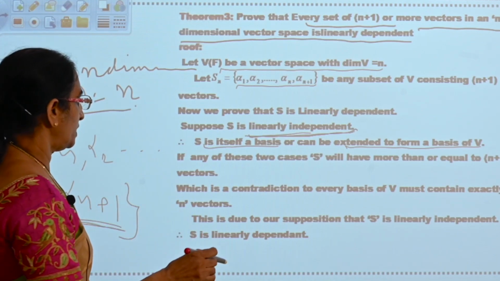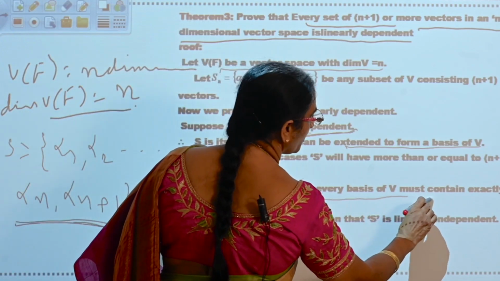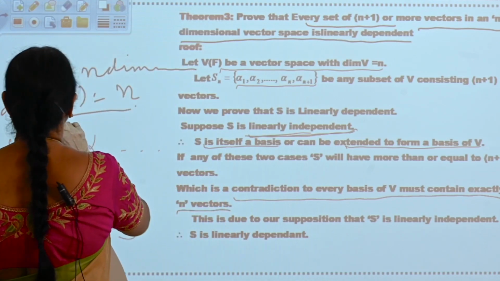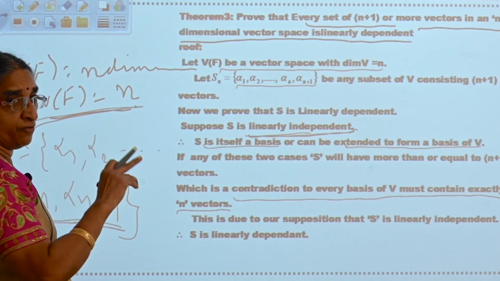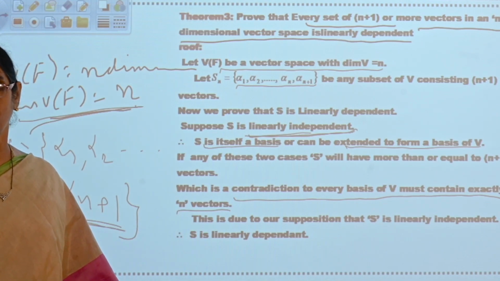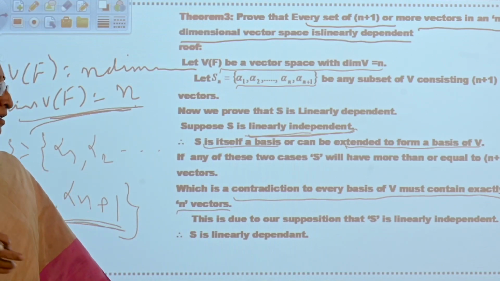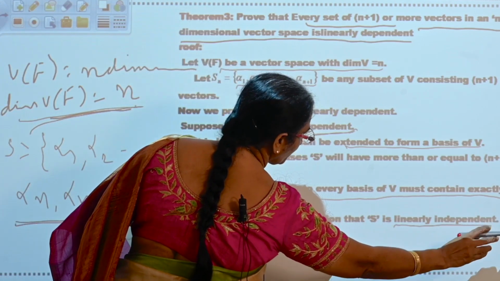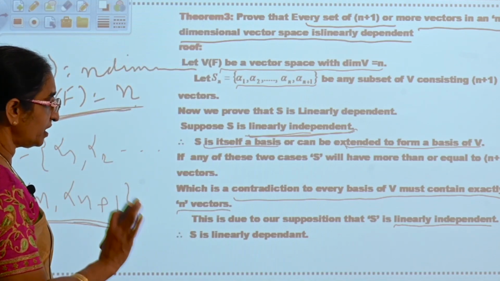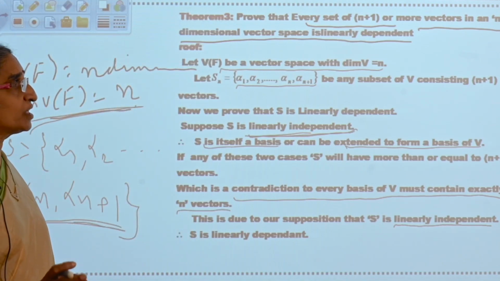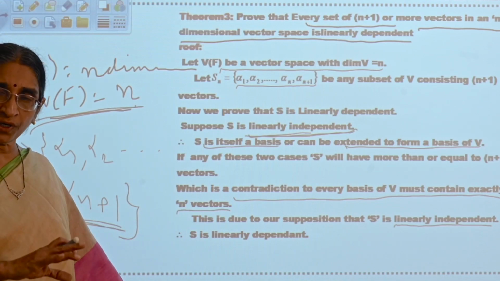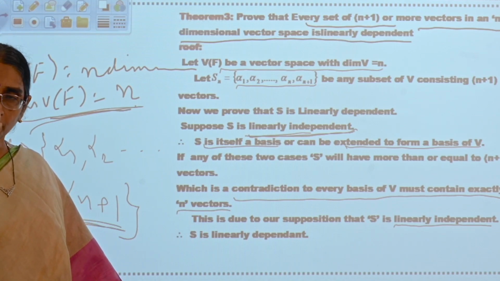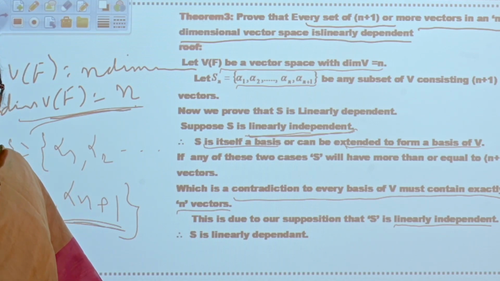Now is it clear? See, it is a contradiction to every basis of V containing exactly n vectors, because the dimension of V is equal to n, and every basis must have the same number of elements according to the invariance theorem. Suppose this is linearly independent, you are getting the contradiction. So any set having n plus 1 or more elements in a finite dimensional vector space of dimension n will be linearly dependent. Okay.